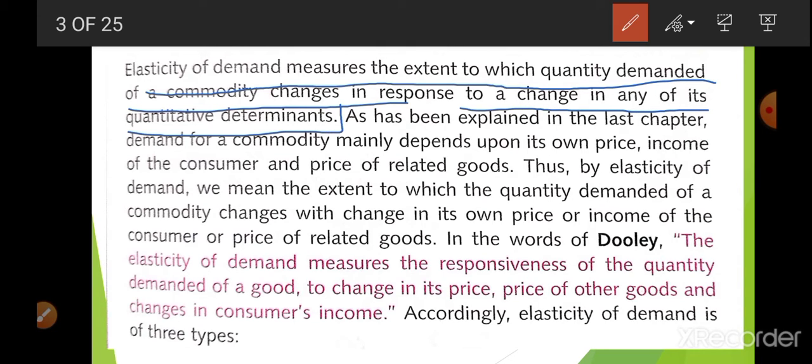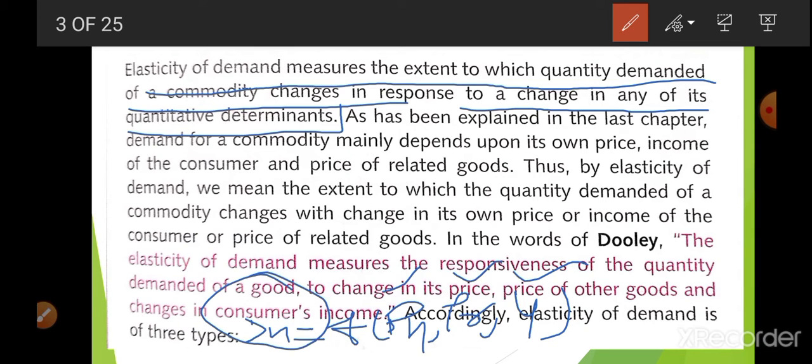Now we had learned in the previous chapter that demand of X commodity is a function of price of X, price of related good, income, etc. So if there is a change in any of these determinants, how there will be a change in the demand of X good is explained by elasticity of demand, and this is the chapter.